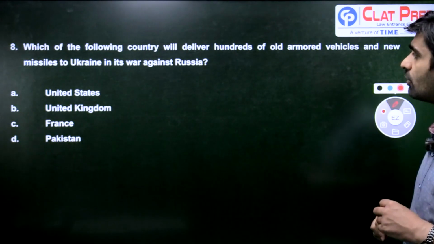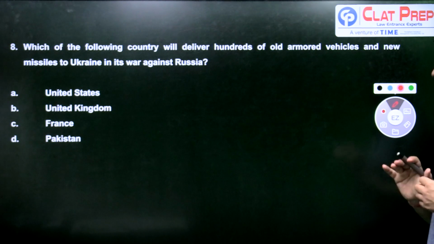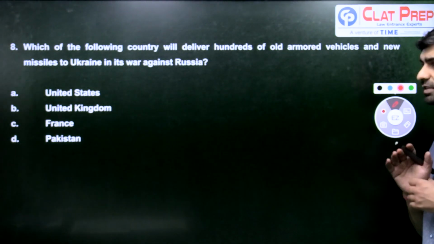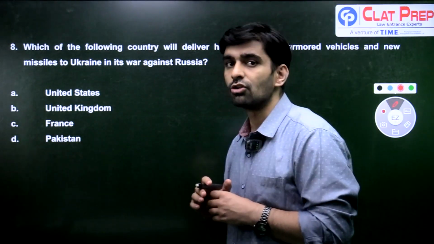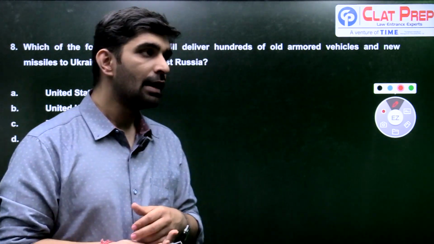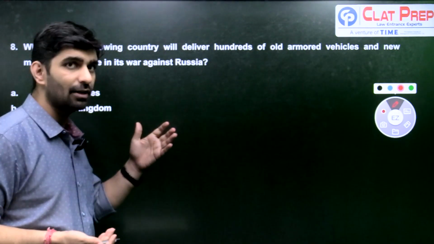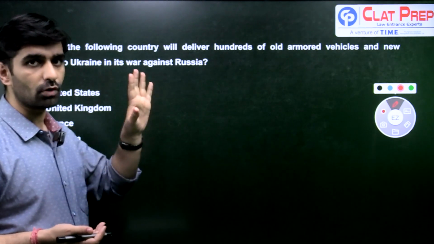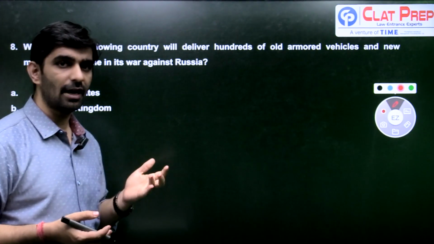Next question. Which of the following countries will deliver hundreds of old armored vehicles and new missiles to Ukraine in its war against Russia? So the Russia-Ukraine war is still going on. One country has just promised them that it's going to deliver a large amount of armored vehicles and new types of missiles to it.